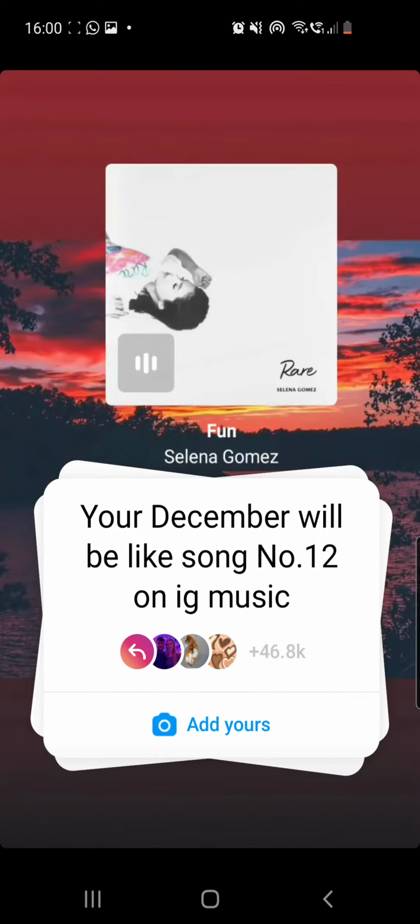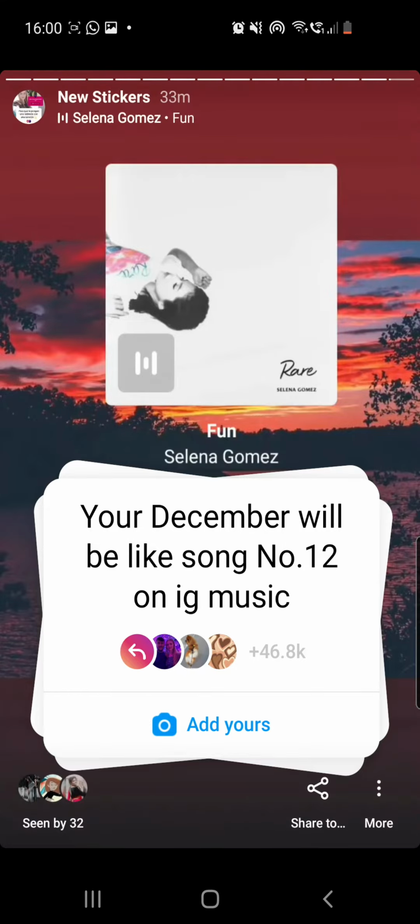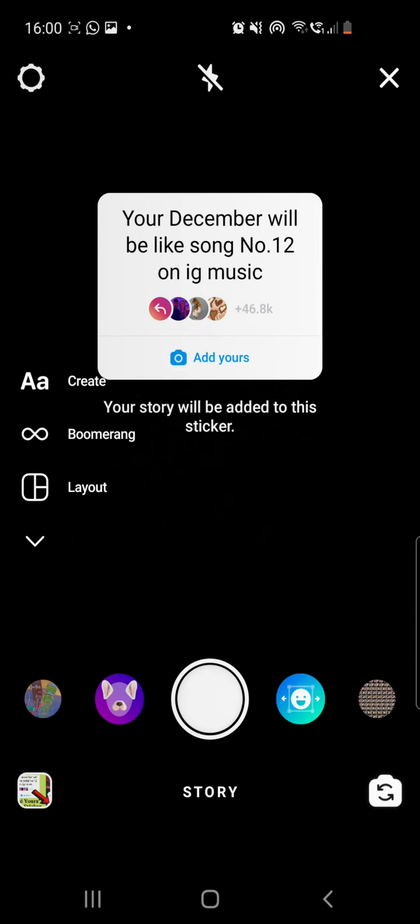So there we have it. Your December will be like song number 12 on IG Music. So let's do that. Click on the add yours button, and if you are not able to click on the add yours button, once I do the story, I will show you where you can get a tutorial which will help you solve your problem.